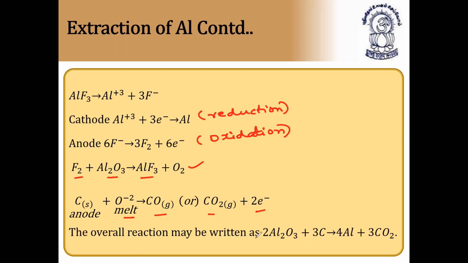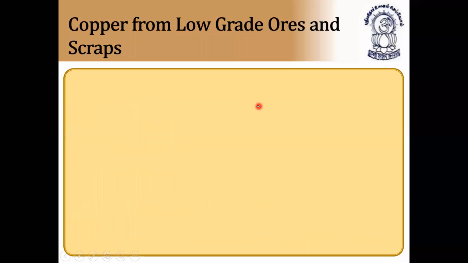So the overall reaction may be written as 2 moles of aluminum oxide combines with carbon, because carbon is taken as the anode, forms 4 moles of aluminum and 3 moles of carbon dioxide. This is the overall reaction. So this reaction is important. Finally we got aluminum. This is called extraction of aluminum. Very, very important. From this, they'll ask questions in the entrance exams. So it's clear now. Let us see next.